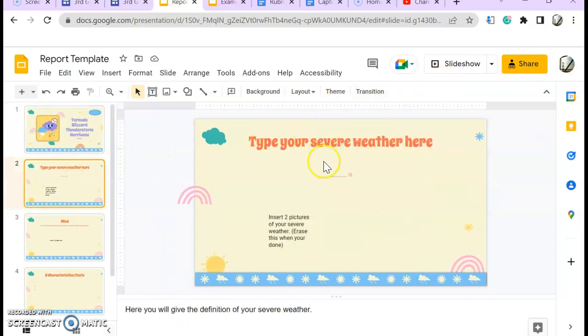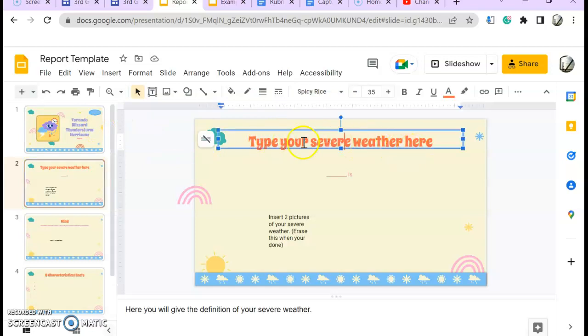Over here, you're going to type your severe weather. So again, if you're doing hurricanes, you're going to erase this, and you're going to put in hurricanes. And then you're going to put the definition. So whatever it is, hurricanes, so hurricanes are, or a tornado is, and then you're going to give the definition here.